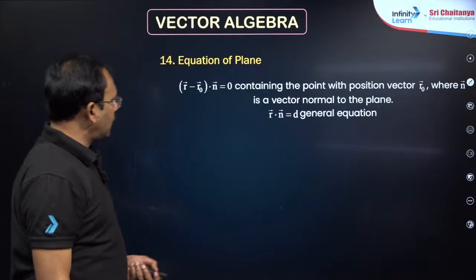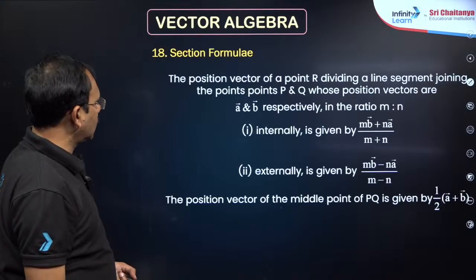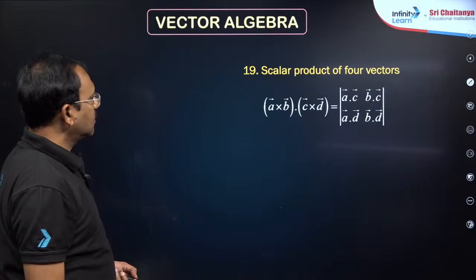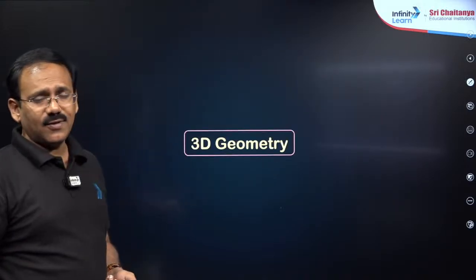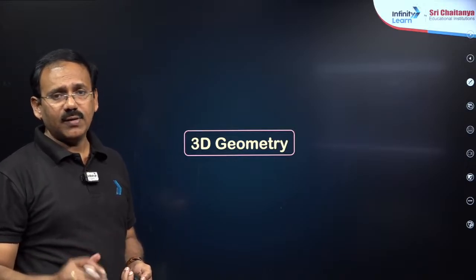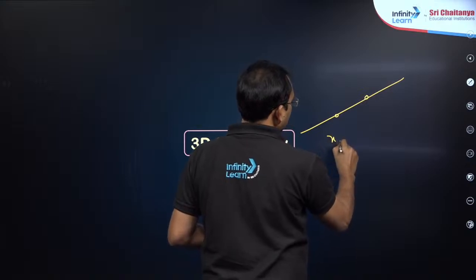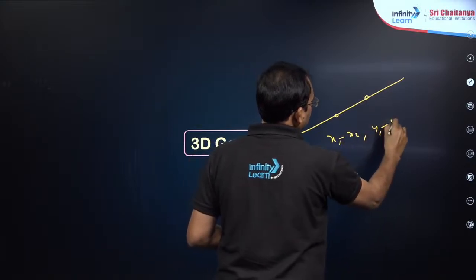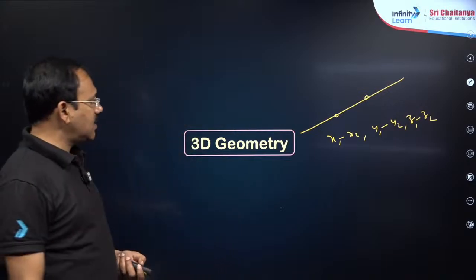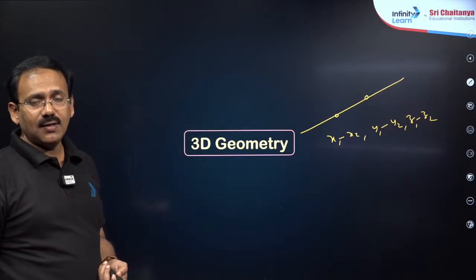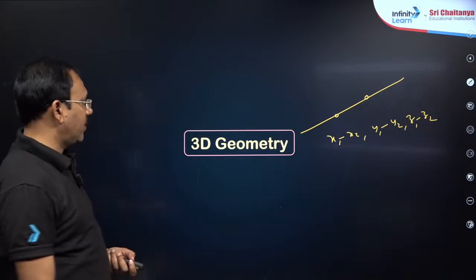The equation of a plane I have covered already. Projection, component of a vector, vector joining two points, section formula, scalar product of four vectors, these are not so important. In 3D geometry, my dear friends, the same distance formula and section formula apply. If two points are given on a line, how to find the DRs? x1 minus x2, y1 minus y2, z1 minus z2. If two lines are parallel, the DRs will be in proportion, and if perpendicular, the dot product of the DRs must be 0.